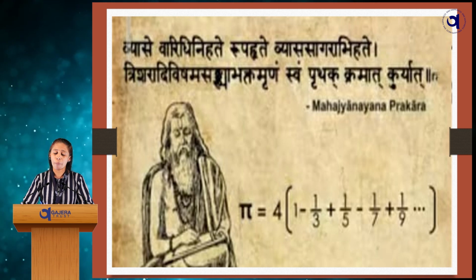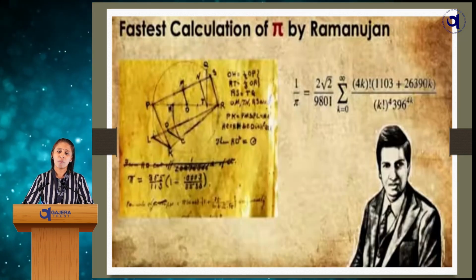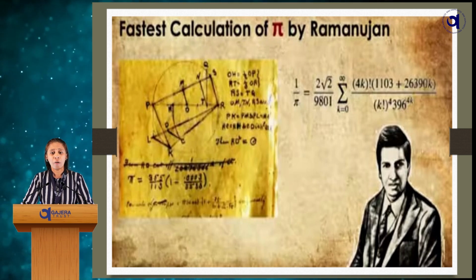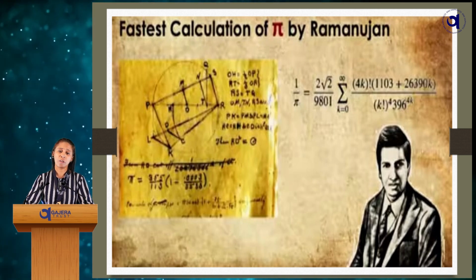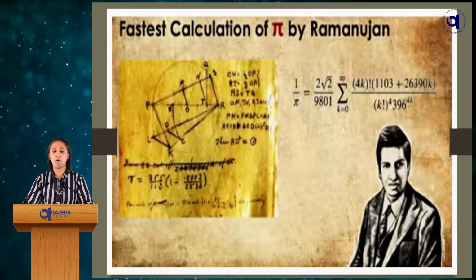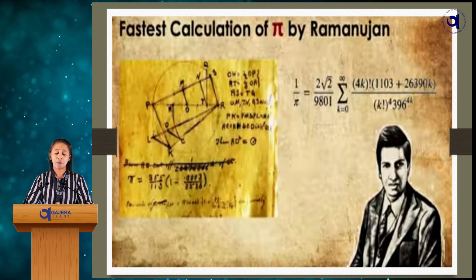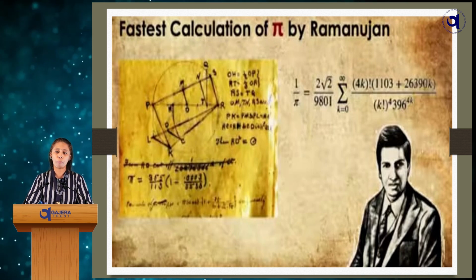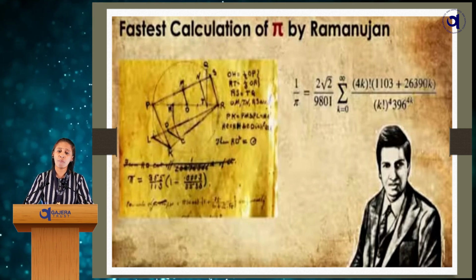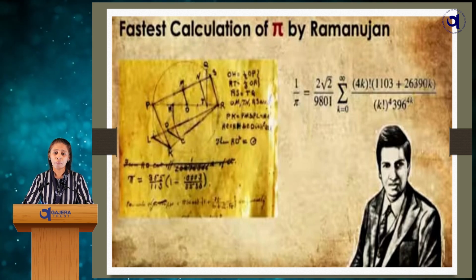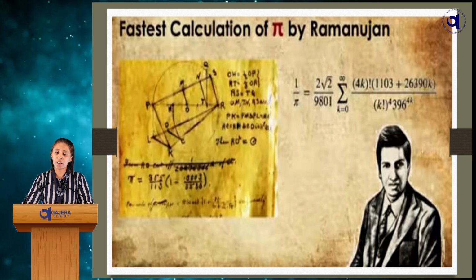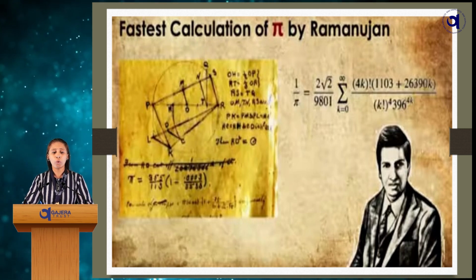Now coming to present India, how can we forget our genius Srinivasa Ramanujan? He gave his own formula to calculate the value of pi, and this is the fastest way to calculate the value of pi. Till now we follow this formula, and it is a great help to our scientists and mathematicians in their calculations.